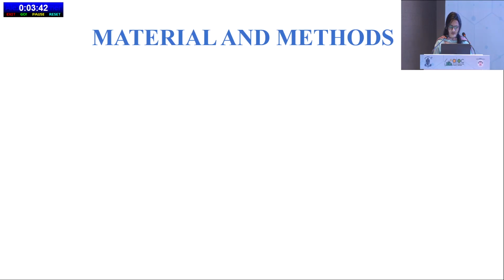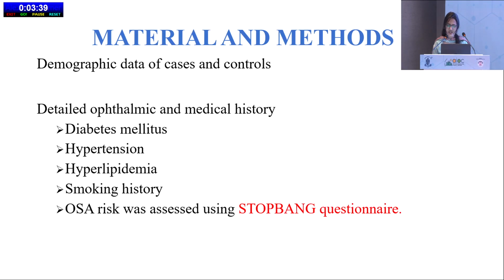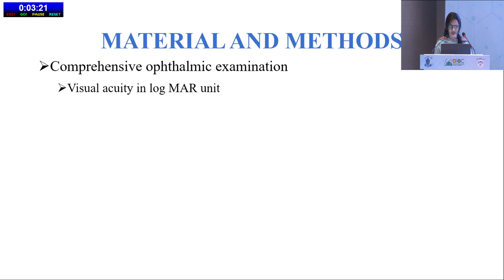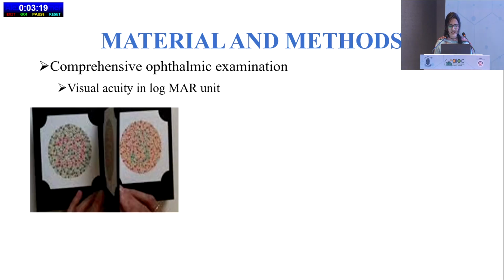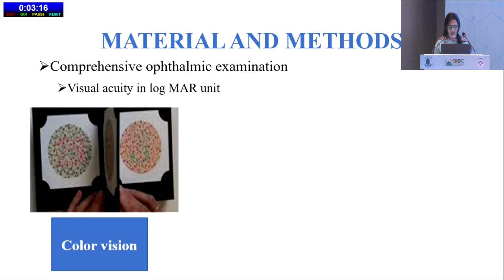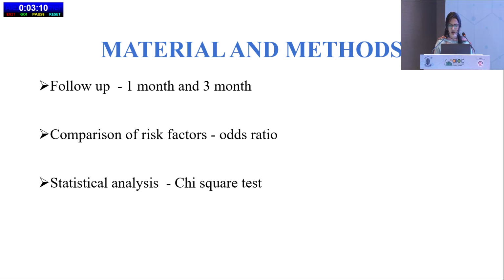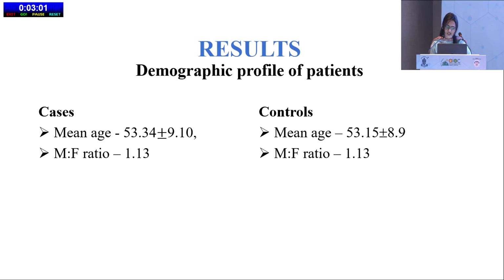Materials and methods. Demographic data of cases and controls, detailed ophthalmic and medical history were taken, such as diabetes, hypertension, hyperlipidemia, smoking history, and OSA risk was assessed using the STOP-BANG questionnaire. And the relevant lab investigations were done. Comprehensive ophthalmic examination, visual acuity in logMAR units, contrast sensitivity, and OCT parameters. Follow-up was done at 1 month and 3 months. Comparison of risk factors was done by odds ratio, statistical analysis by chi-square test.